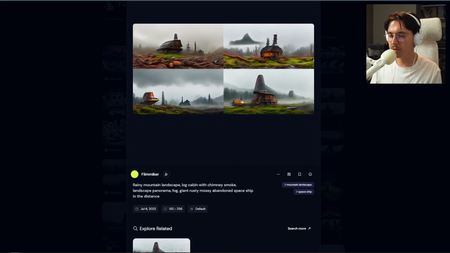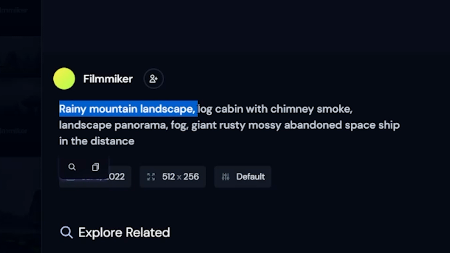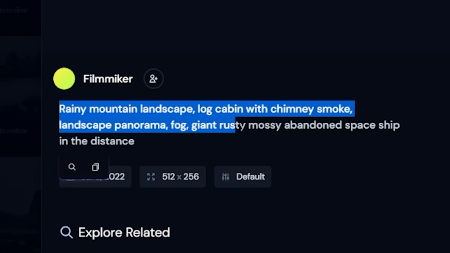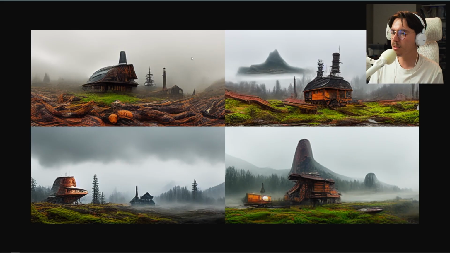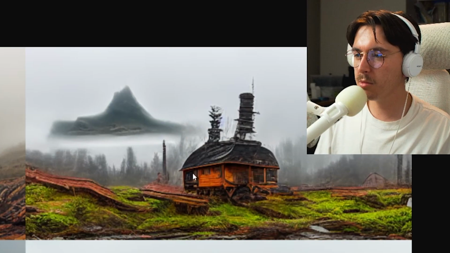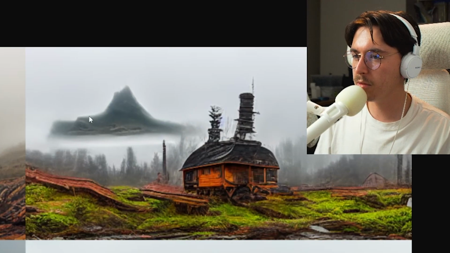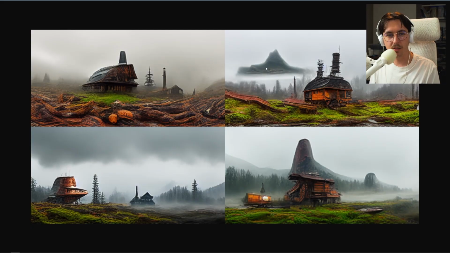The original prompt was rainy mountain landscape, log cabin with chimney smoke, landscape panorama, fog, giant rusty mossy abandoned spaceship in the distance. All of them kind of combine the spaceship and the log cabin, like this one especially. This one I thought was really funny because instead of the spaceship being in the background, there's a mountain, just kind of a disconnected mountain floating out there. The one in the bottom right here I thought looked the most interesting and turned out really good.